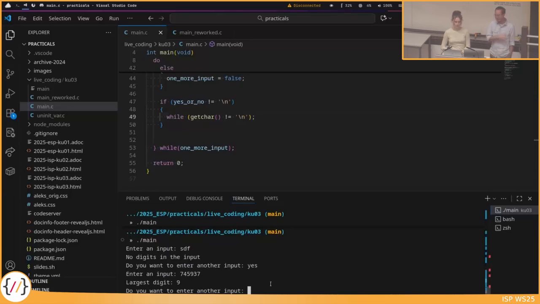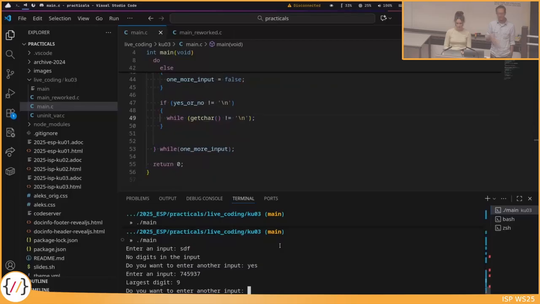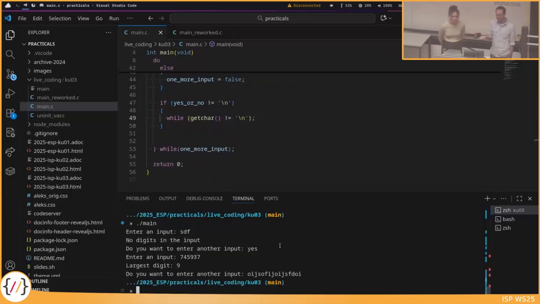So we need to check, is something after the Y, if there's something after the N, what happens if it's neither Y nor N? So there are multiple things that we need to consider at this stage. Currently we believe that the user knows what he is doing and he types the right thing. But you can never expect this from a user, that he really does the thing that you intend. So there, you need to really account for all possible cases.